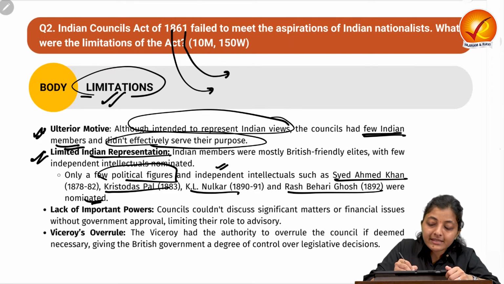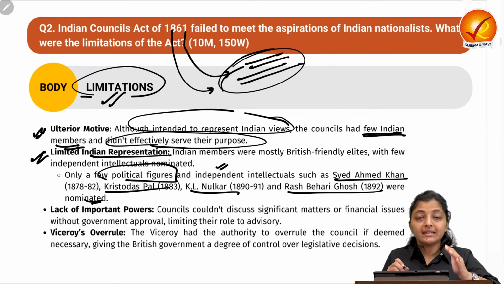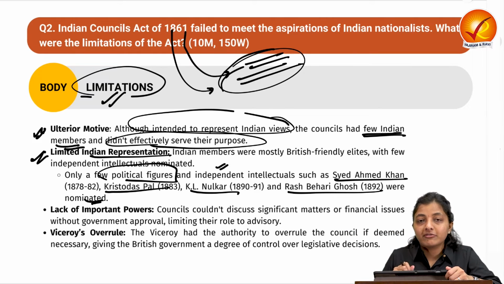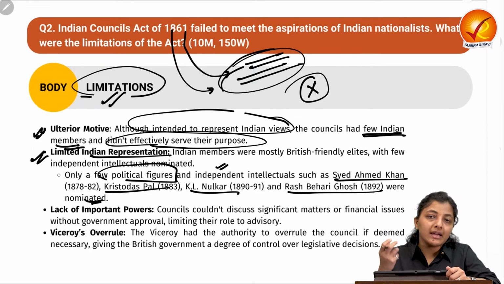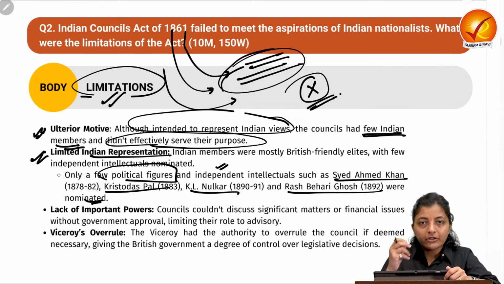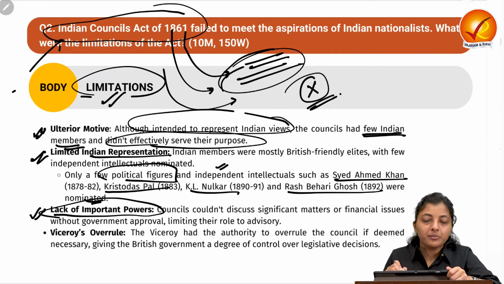That is why this 1861 Act was there, just to console people that yes, we are there for you, we are allowing you to govern yourself. But the ulterior motive was not that; it was just that no uprising should be there in the future. This was the major motive. But for the rest, they tried to lure the Indian people by forming legislative councils and an executive council via this act.